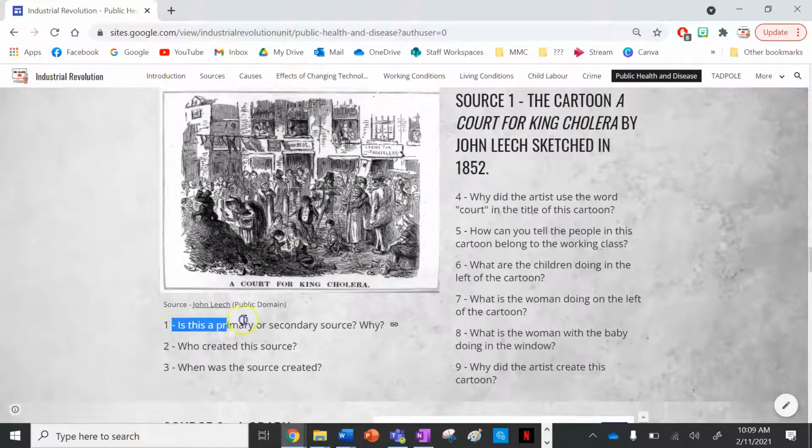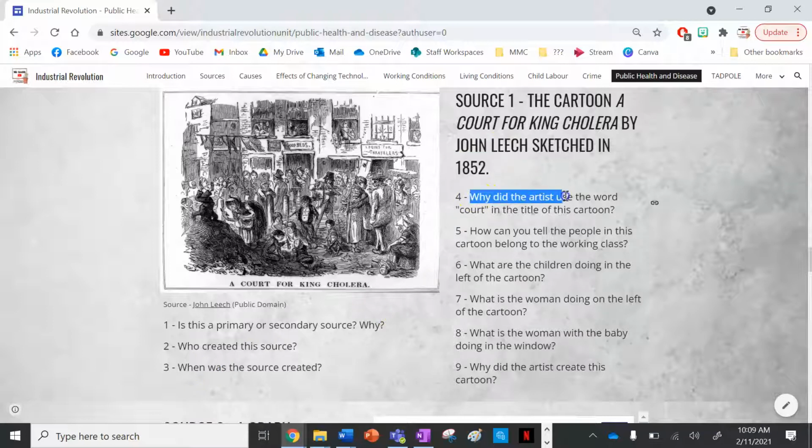Number 1, is it a primary or secondary source? Why? If you click on the link here, it'll tell you a bit about John Leach and show you the source as well, but it's a primary source. John Leach lived in London during 1852, and he would have seen many cholera outbreaks in his lifetime. Who created the source? John Leach. When was the source created? 1852. So those are some pretty basic, easy questions.